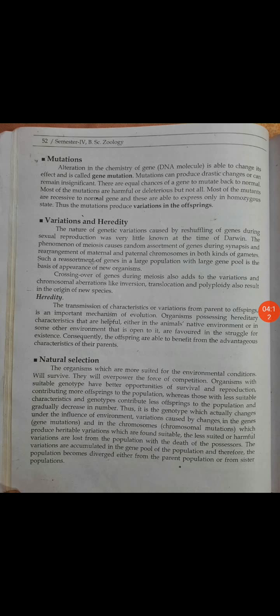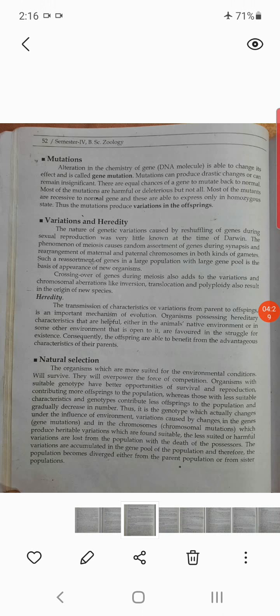This phenomenon of meiosis causes random assortment of genes during synapsis and rearrangement of maternal and paternal chromosomes in both kinds of gametes. Such reassortment of genes in a large population with a large gene pool is the basis of the appearance of new organisms. That is the crossing over procedure. And the same pattern is passed on to the offspring. That is called heredity.